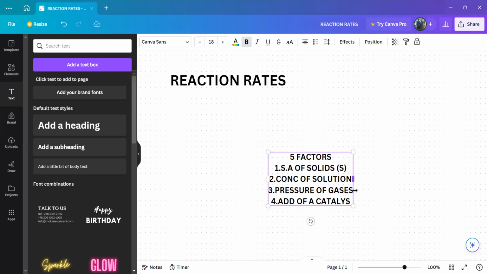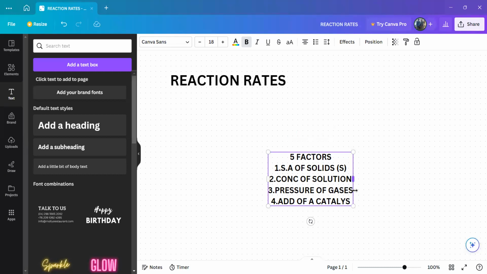Pressure affects only gases. Once you are a solid, a liquid or an aqueous, pressure cannot affect you.